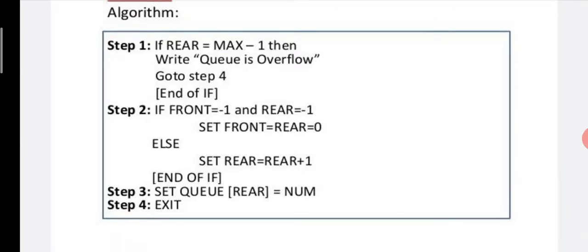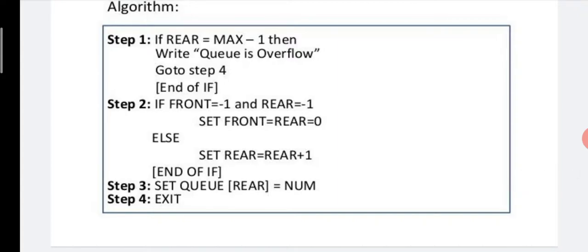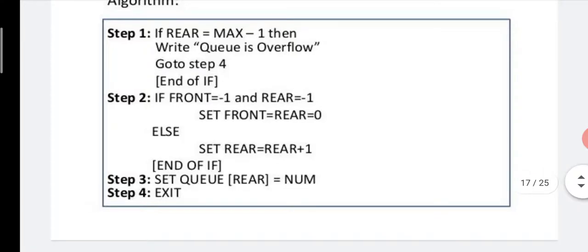Otherwise, else set rear is equal to rear plus 1. We enter the else only if the queue has one or more elements. Here set rear is equal to rear plus 1. Suppose you want to store the second element, for example 5. Before inserting element 5, first rear is incremented by 1. As you know, rear is at position number 0. Rear is equal to rear plus 1 means rear is equal to 0 plus 1. So rear goes from location number 0 to location number 1. Then insert element 5 and then end of the if.